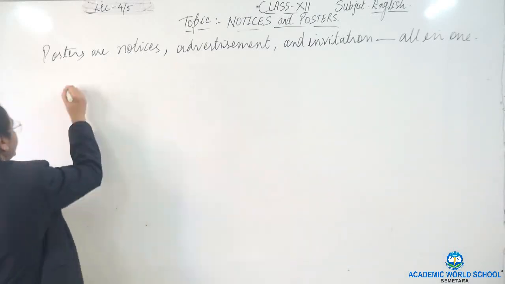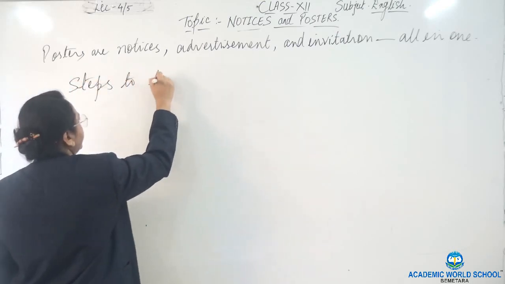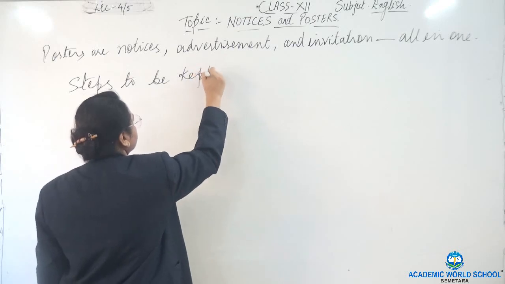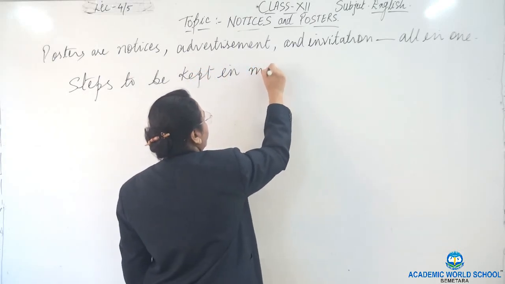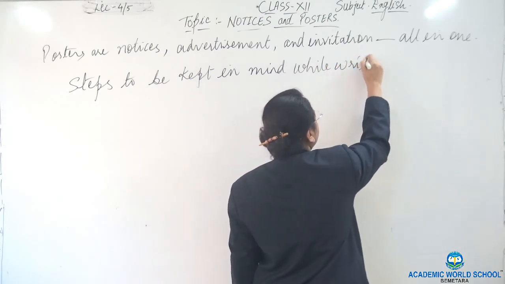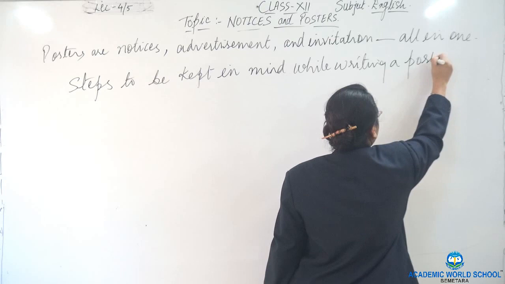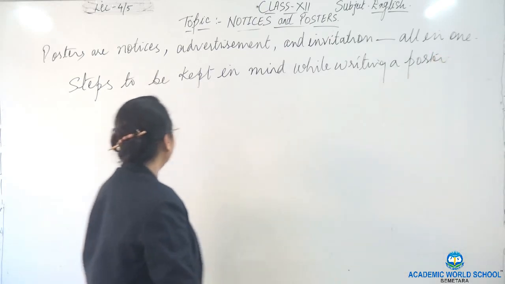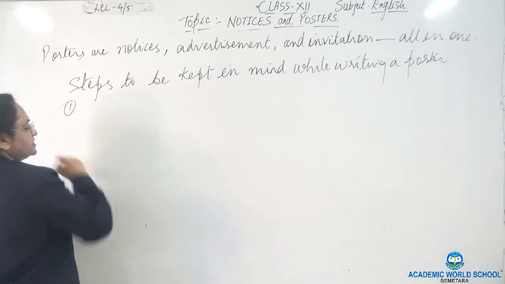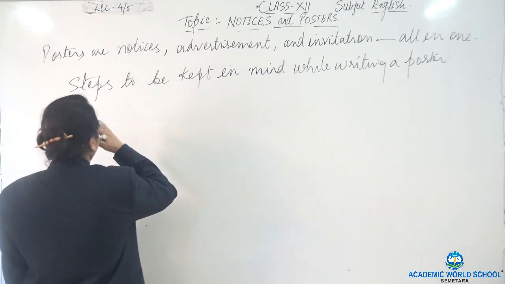Okay, so steps to be kept in mind while writing a poster or making a poster. Step number 1.